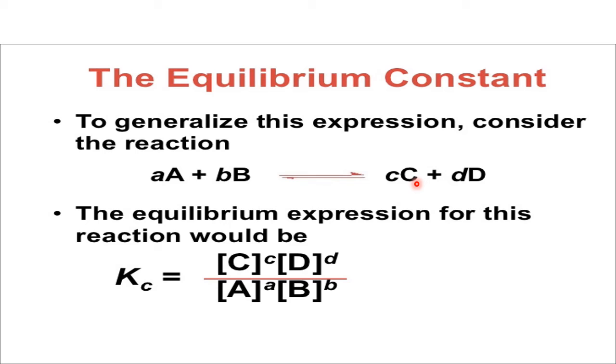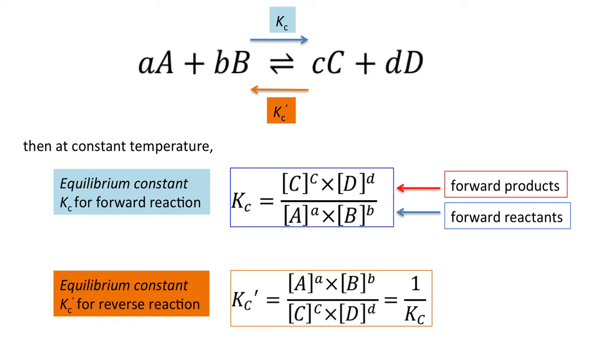That time, what does the rule say? The rule says the equilibrium constant is equal to the concentration of the products raised to the power of how many moles are participating. So c moles of C and d moles of D are participating, so I have taken C and D. In the same way, for the concentration of the reactants, their moles are also taken care of. That's why in the previous example, H2 to the power 2 by H2 to the power 1, I2 to the power 1 was holding good. That's why this is the equation for a general chemical reaction.